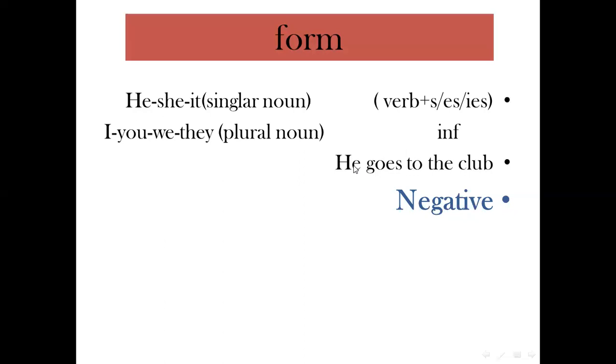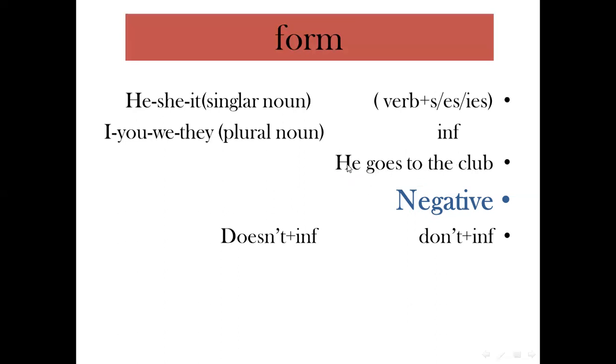How about the negative form? Negative means not. So if we have he or she or it at the beginning or any singular noun, we use doesn't, but doesn't plus an infinitive form. For example, if we want to use not here to make it negative, he goes to the club. If we want to use not, so it will be what? Excellent. It will be doesn't. He doesn't go to the club.